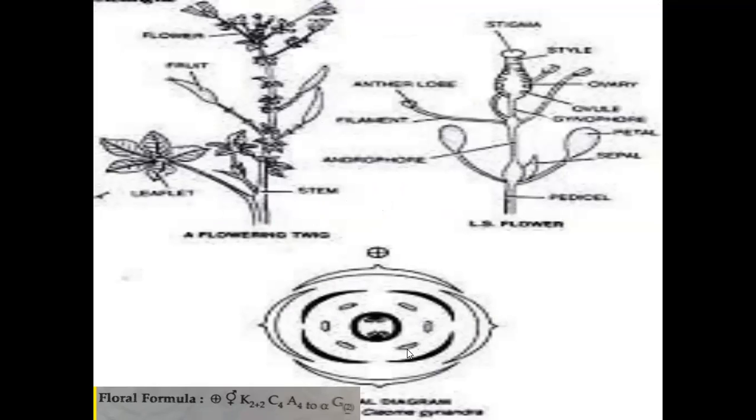Tetrandrous means 6 stamens are present. Of the 6 stamens, 2 are short in structure and 4 are long in structure. Total 6 anthers are present. The 6 anthers are present on the androphore of the Cleome gynandra.